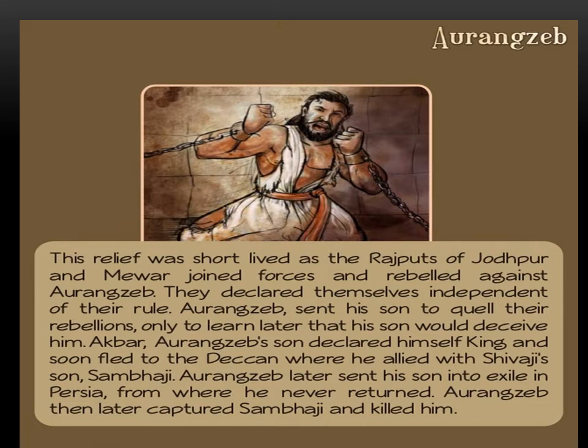Aurangzeb sent his son to quell, or we can say suppress, their rebellions, only to learn later that his son would deceive him. Akbar, his son, declared himself king and soon fled to the Deccan, where he allied with Shivaji's son, Sambhaji. Aurangzeb later sent his son into exile in Persia, from where he never returned. Aurangzeb then later captured Sambhaji and killed him.